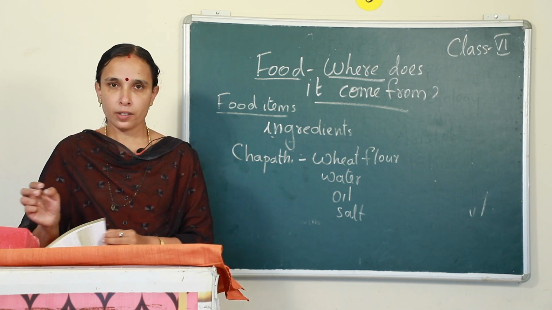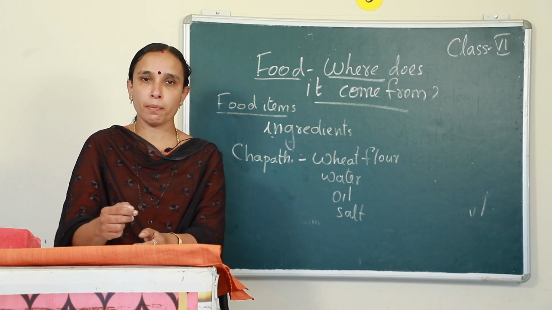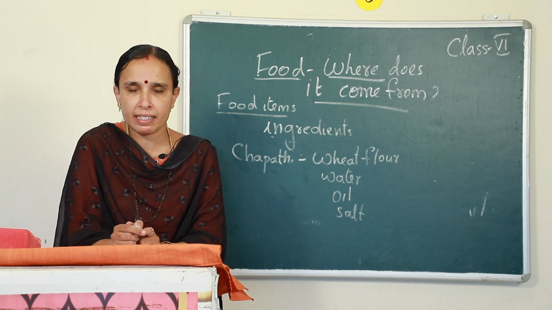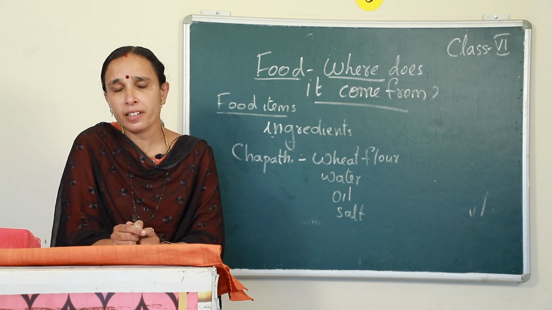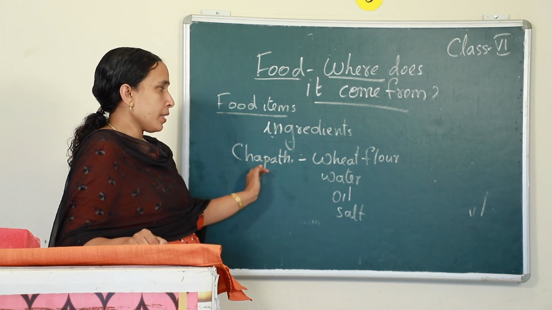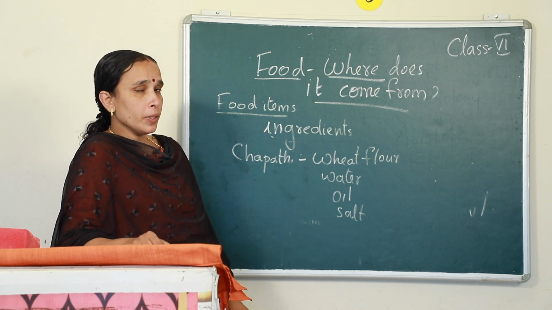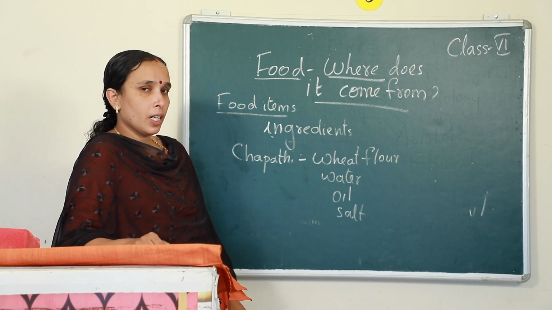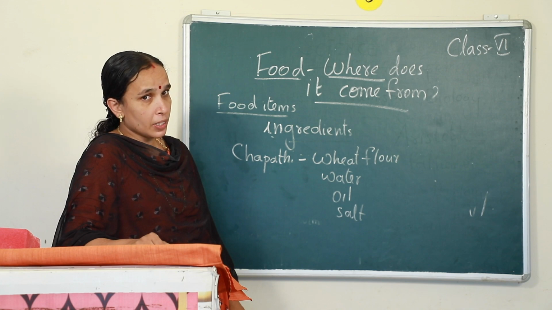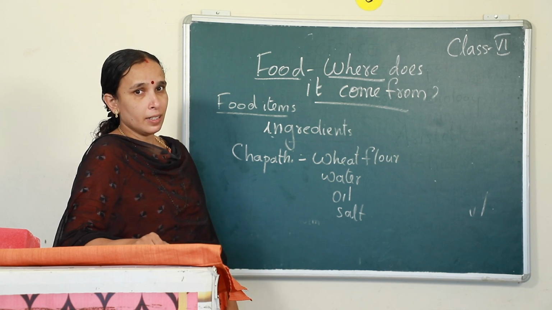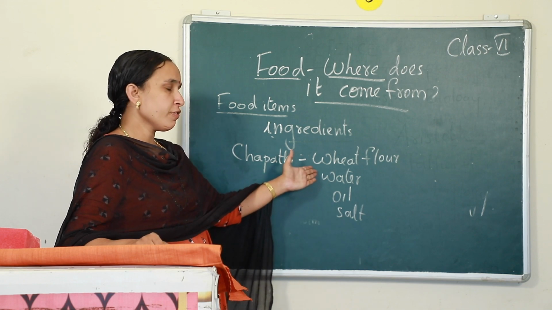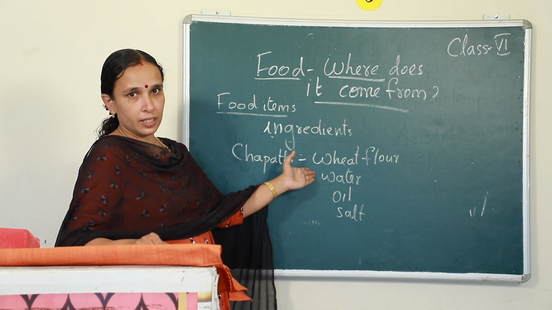So, now you know that food items are made up of different ingredients. But where do you get these ingredients? For example, in order to make chapati, you need wheat flour. From where do you get the wheat? You get the wheat from the wheat plant, and that is a plant, isn't it? It's a plant product. So, the source of wheat is plant.